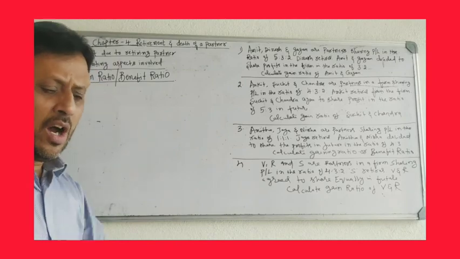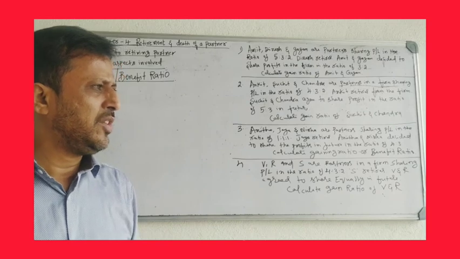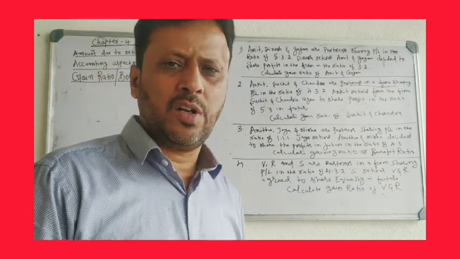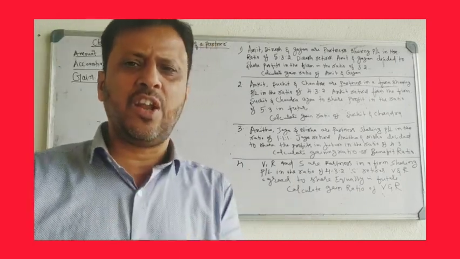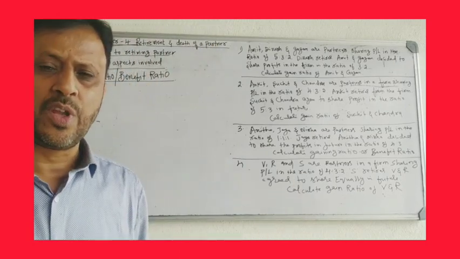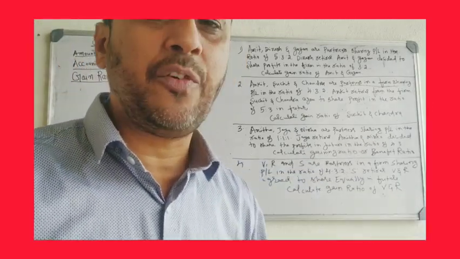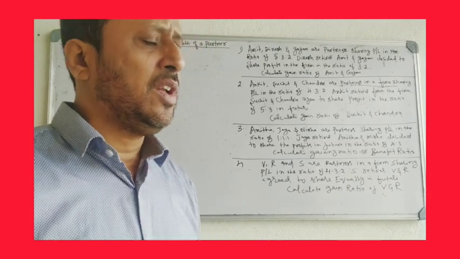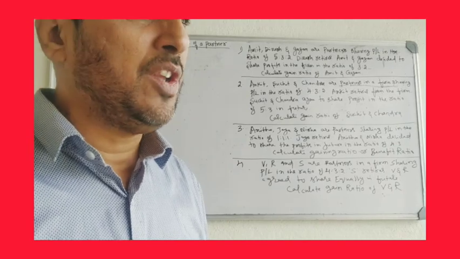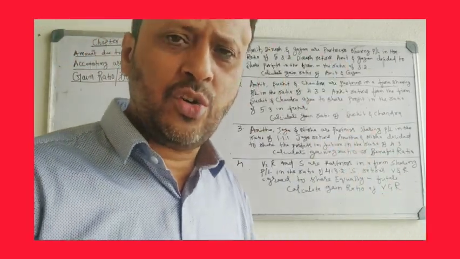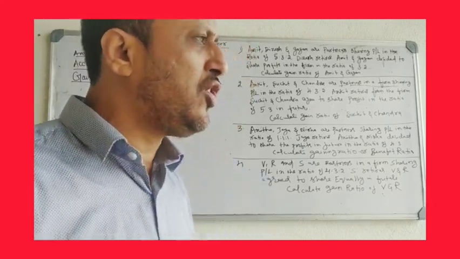Then what are the accounting aspects involved at the time of retirement of a partner? There are many accounting aspects involved. First, there is a need for calculation of gain ratio and new profit sharing ratio. When a partner retires from the firm, he leaves his share of profit in the firm, and that share of profit is gained by the remaining partners. So there is a need for calculation of gain ratio and of the remaining partners' new profit sharing ratio.